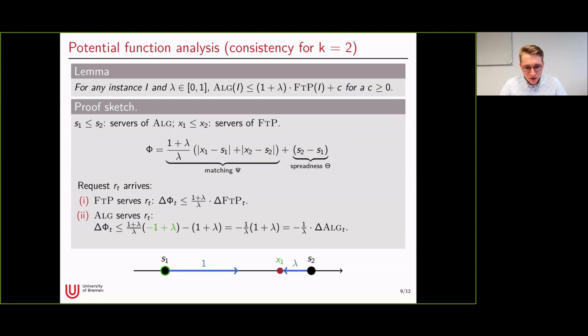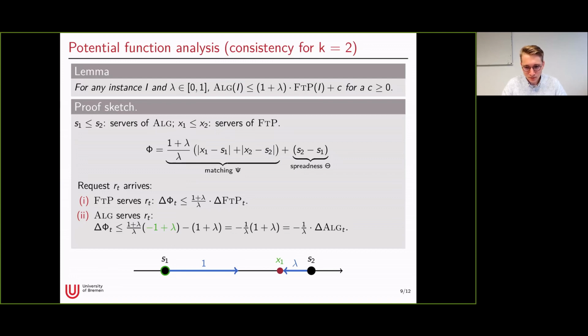And since we assume that S1 is predicted and FTP already served the request, we know that the server of FTP, X1, must already be on the request. This means that the distance between S1 and X1 due to this move decreases by 1. But the distance between S2 and X2 may increase by at most lambda. So this is essentially the change of the matching part due to this move. And the change of the spreadness part is just that it decreases by 1 plus lambda, since both servers are moving towards each other.